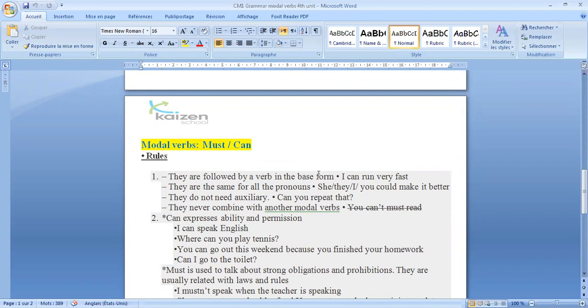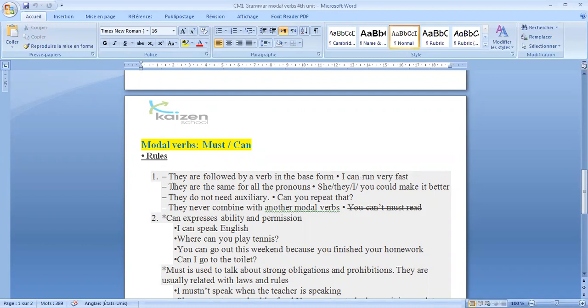So when we have must or can in a sentence, the second verb which follows this modal verb should be in the base form, meaning the infinitive form without to. We have an example here. I can run very fast. So here we have the modal can, and we have the second verb in its base form, the infinitive form, but without to.